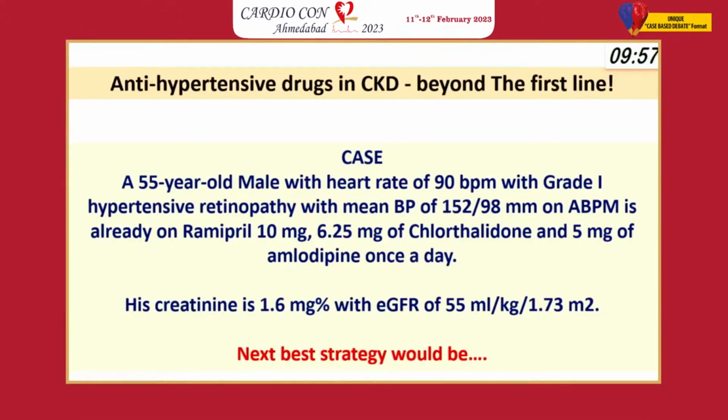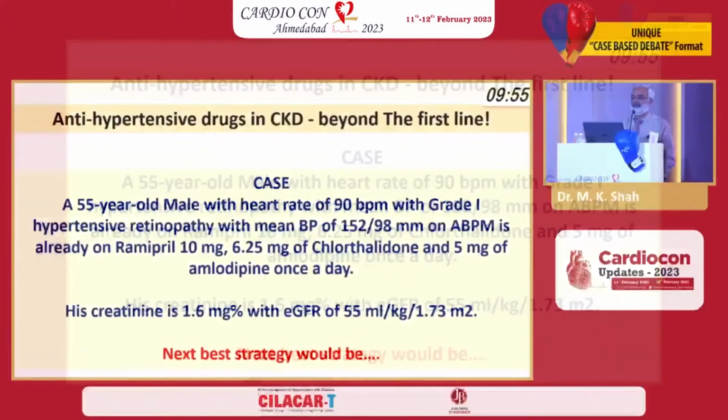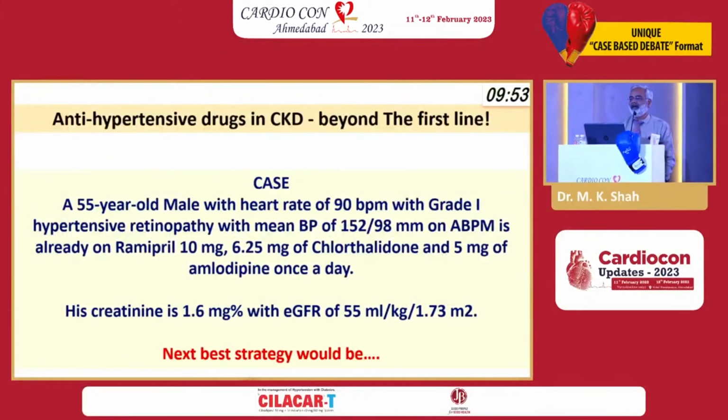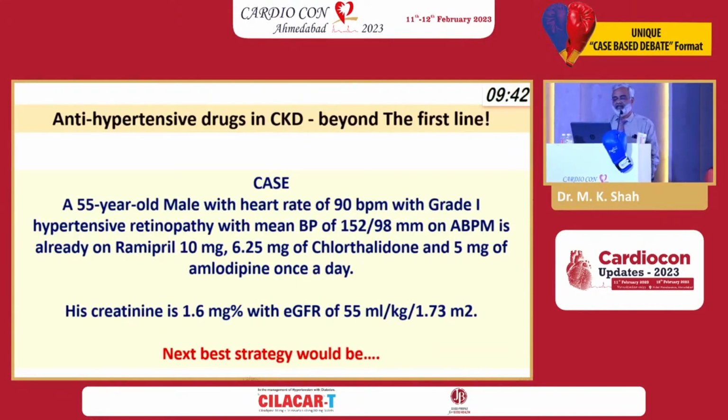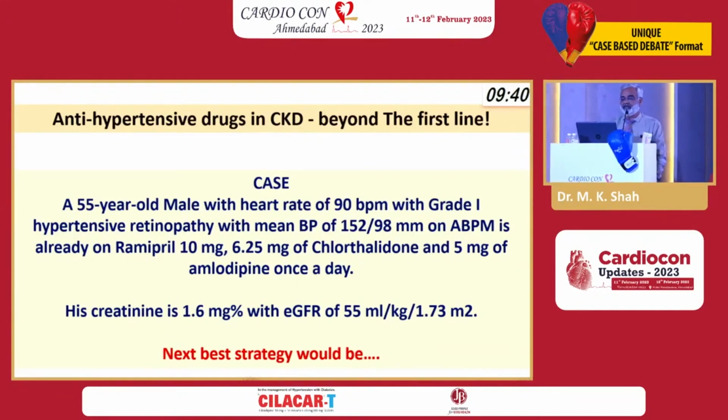So friends, just to recapitulate: 55-year-old male, heart rate is 90, grade 1 hypertensive retinopathy, blood pressure 152/98 by ABPM, very well managed by whoever was managing, and he was on Ramipril 10, Chlorthalidone 6.25, and amlodipine 5. Creatinine is 1.6, eGFR is 55. What is the next best strategy?